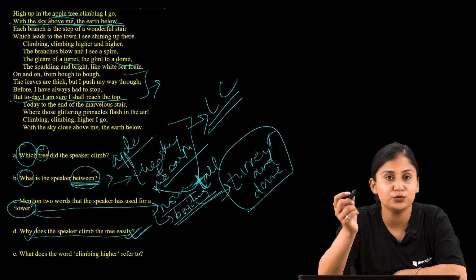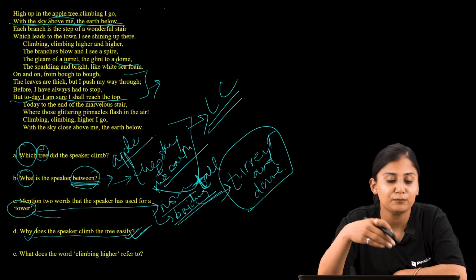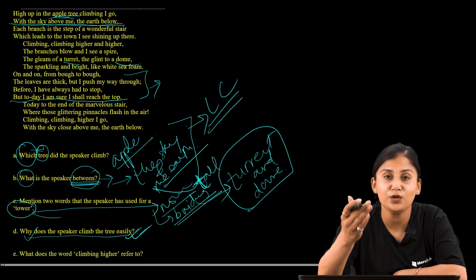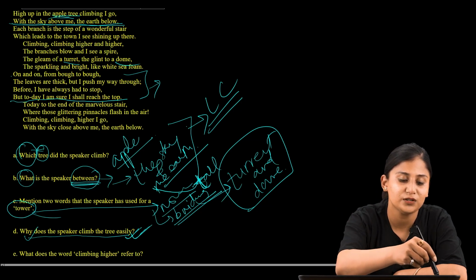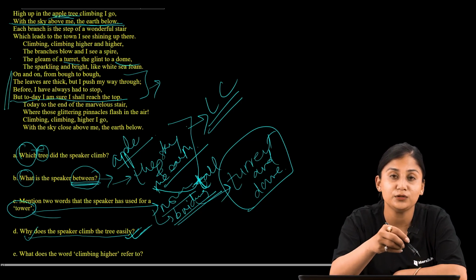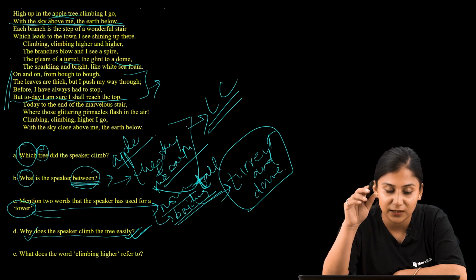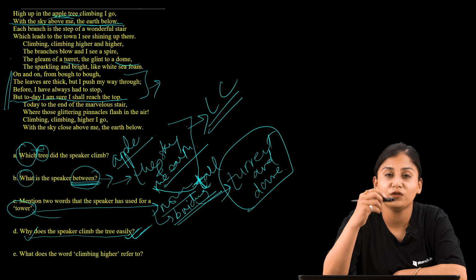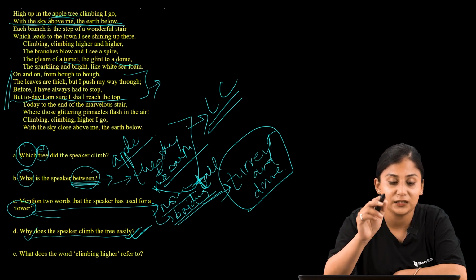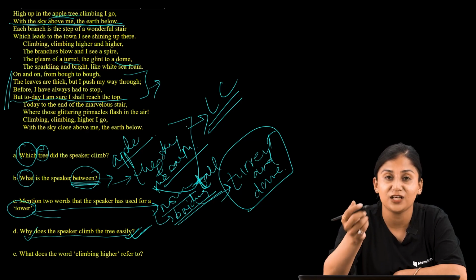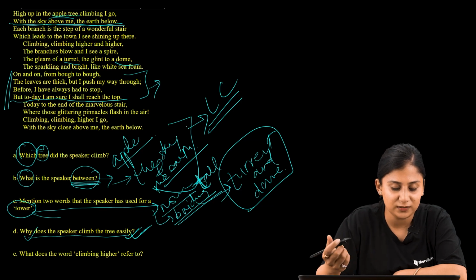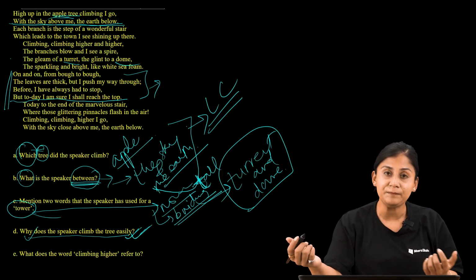You are supposed to use your understanding based on the text. What did you understand when you went through the third stanza? You can see that the leaves are thick, he has to push himself, and before he always used to stop, but today he is sure that he shall reach the top. So what is making it easy?